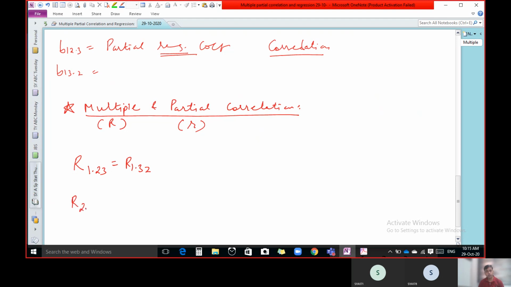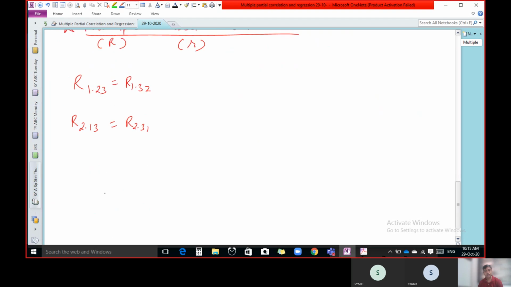Then R2 with 1 and 3, or R2 with 3 and 1, it's the same. And R3 with 1 2, or R3 with 2 1, it's the same. This is multiple correlation. Now what is the symbol of partial? So partial correlation is what? Relation between two keeping the remaining all constant.